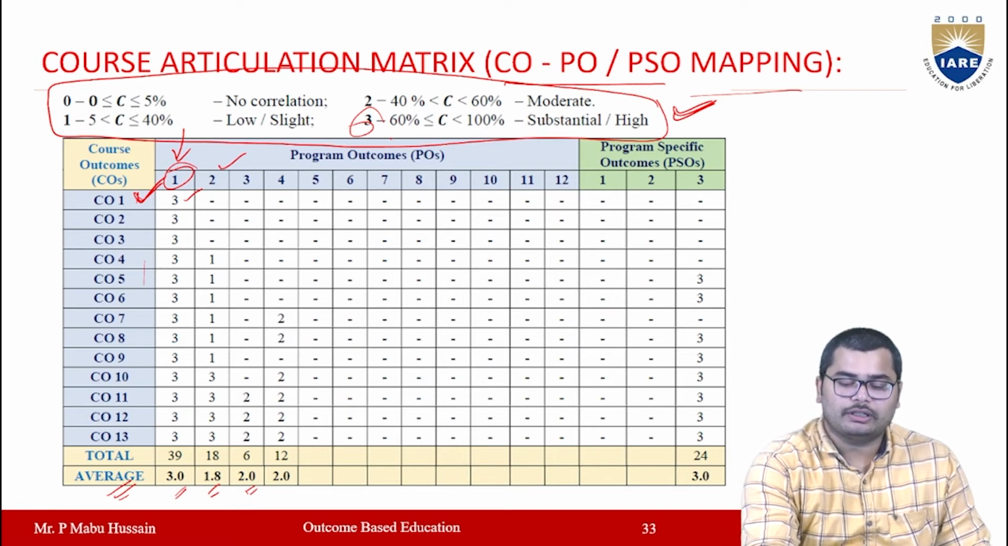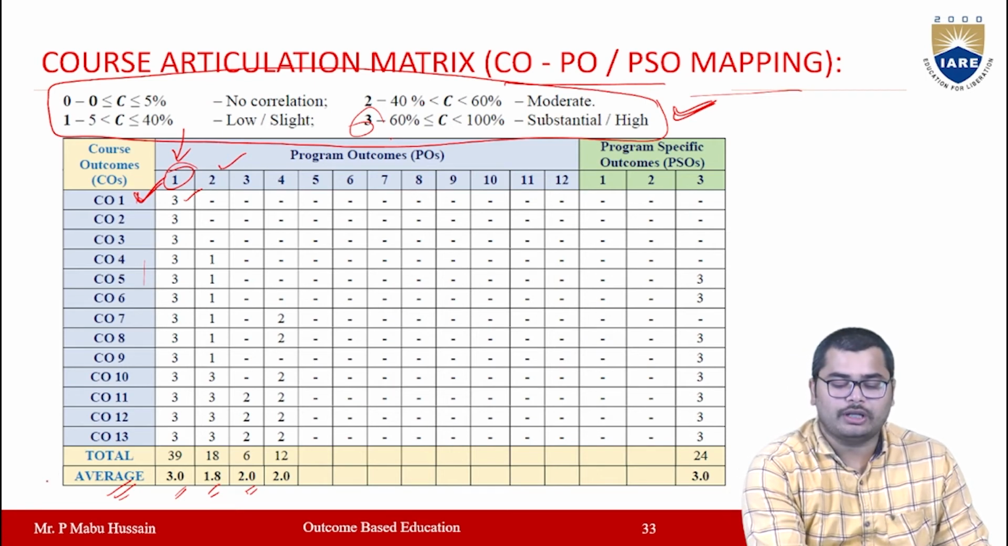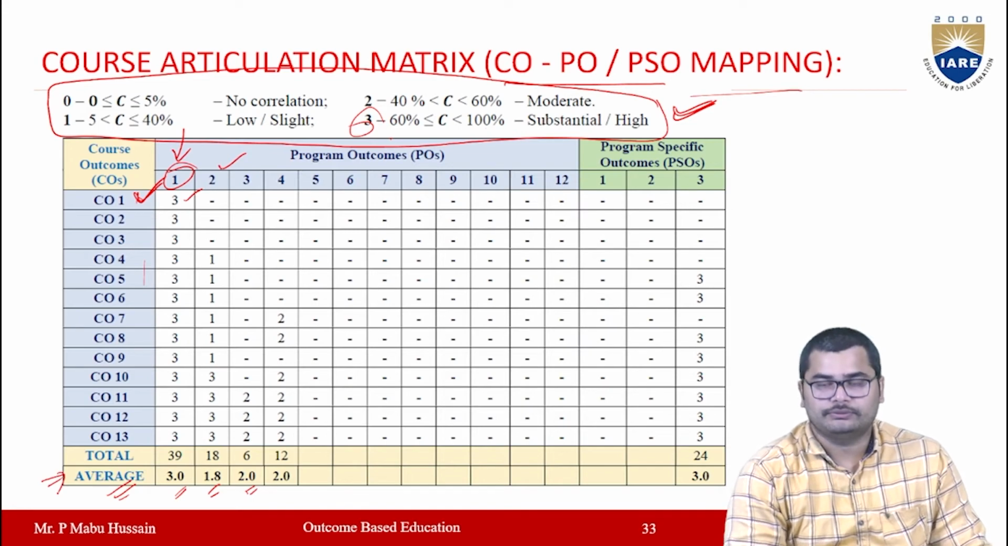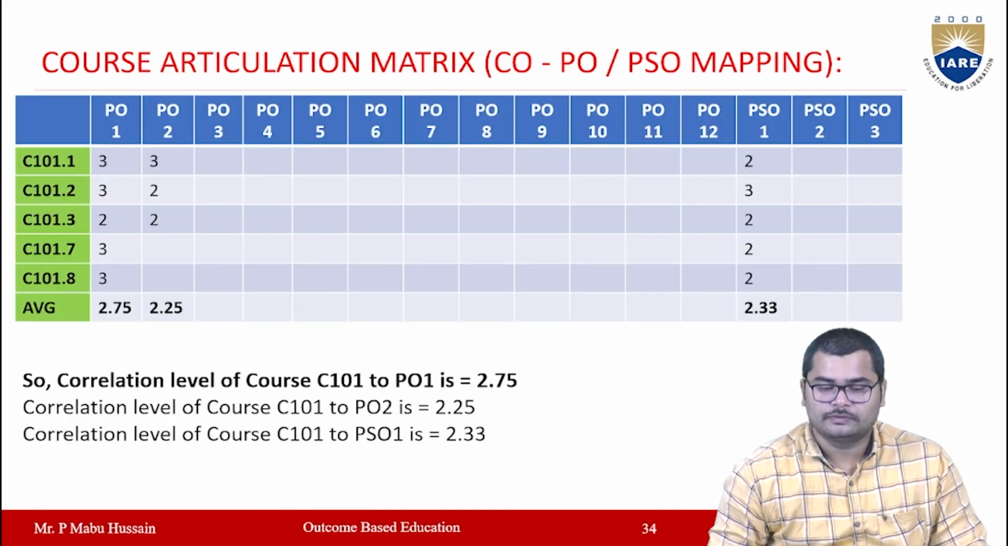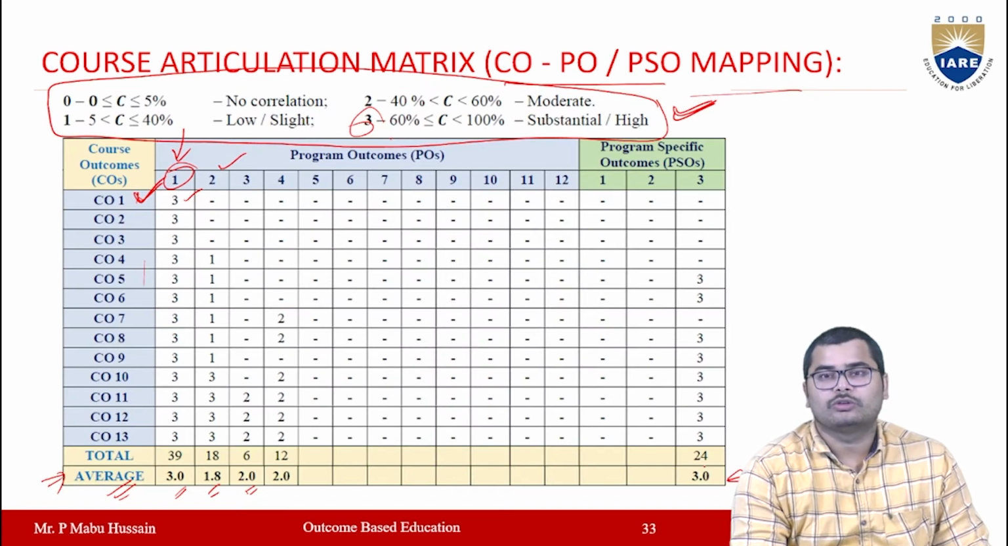So after defining this course articulation matrix, which is between COs and POs, we have to find out the average. Then after this, this represents the course attainment.